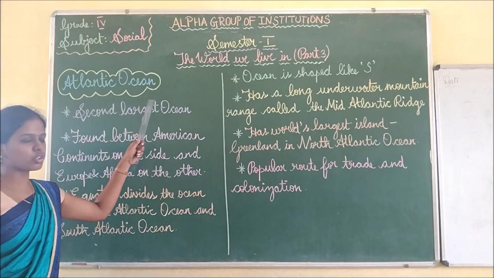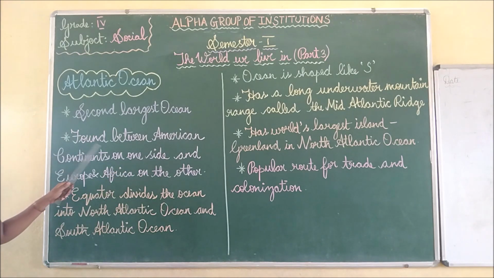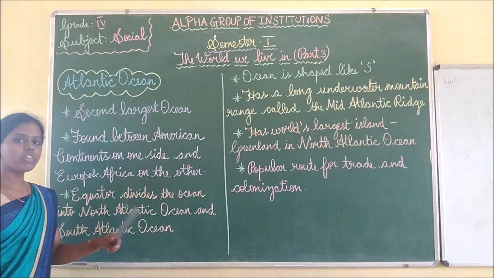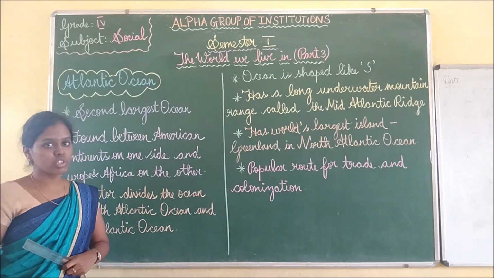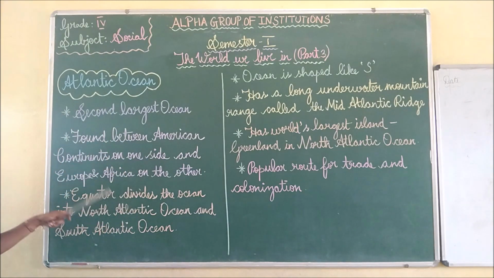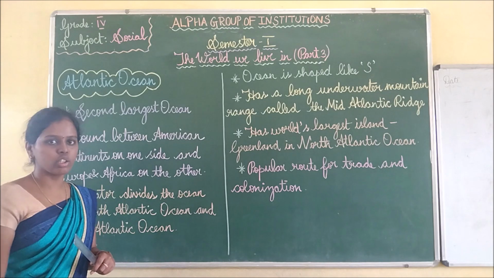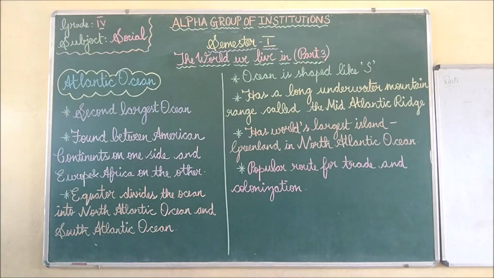So the Atlantic Ocean is the second largest ocean in the world. It is found between the American continents on one side and Europe and Africa on the other. What we saw for the Pacific Ocean is that it is near Asia. So what are the places near the Atlantic Ocean? It is found between the American continents on one side, and on the other side the continents are Europe and Africa.